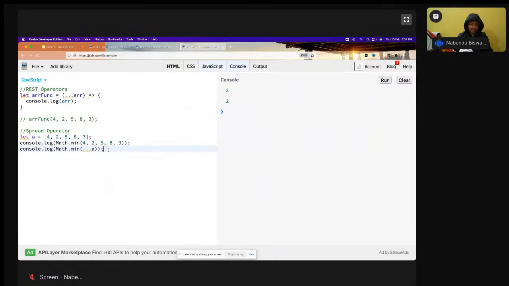Similarly, I have max also, which will give me the max. Run it, and max has been given, which is 8. So this is one thing. Now we are going to look into one more use of the spread operator, which will solve a lot of issues for us.